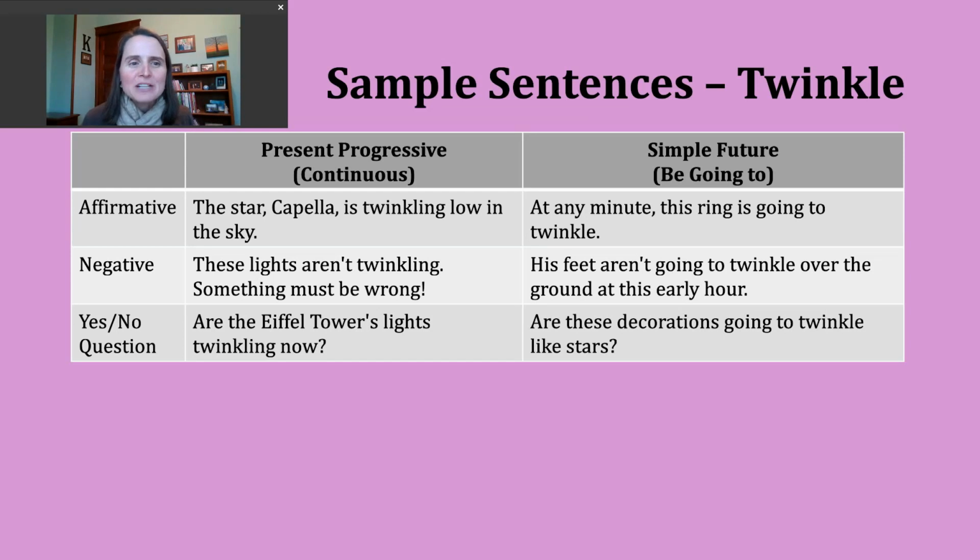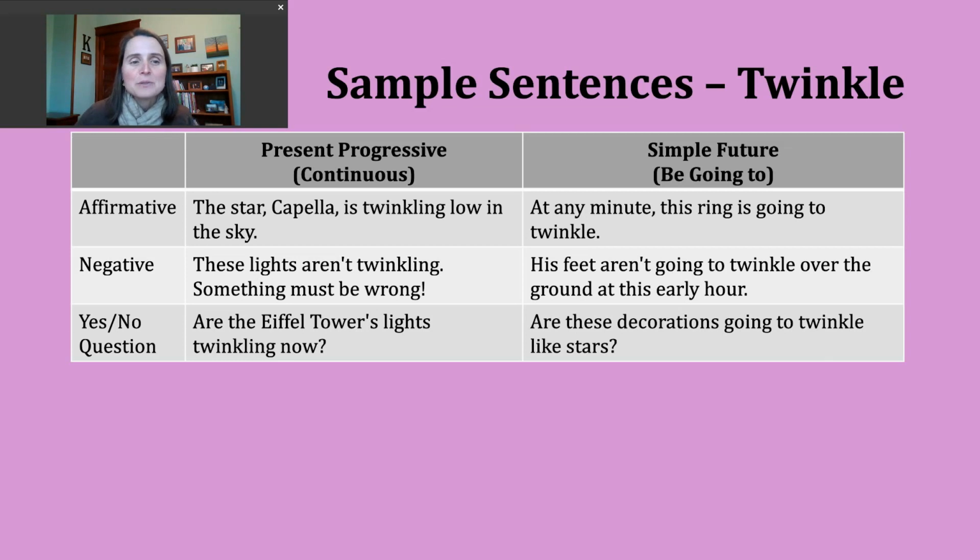Let's take a look at an affirmative example. The star Capella is twinkling low in the sky. Okay. So here, maybe there are some people out gazing, trying to find various stars, identify them, right? Someone is describing what is happening now. If you want to make a negative present progressive sentence, you need to insert not after your be verb. Okay, so again, we pay attention to our subject, we use the form of be that matches, then not, and then the ing form of the verb.